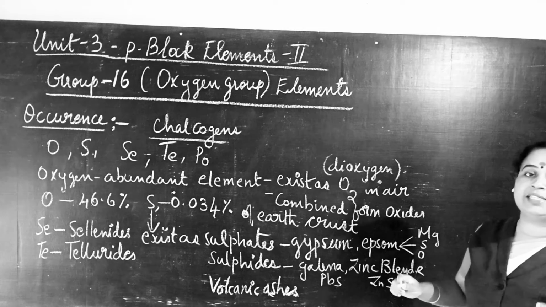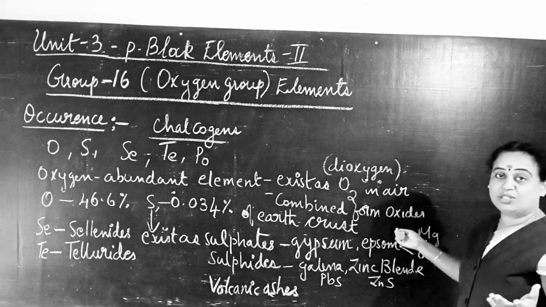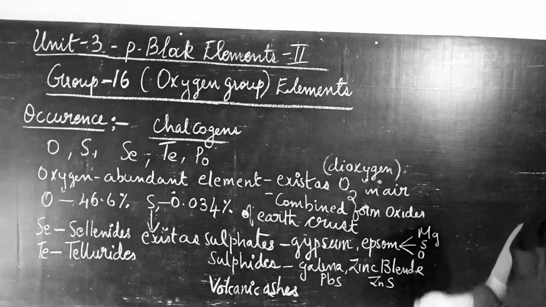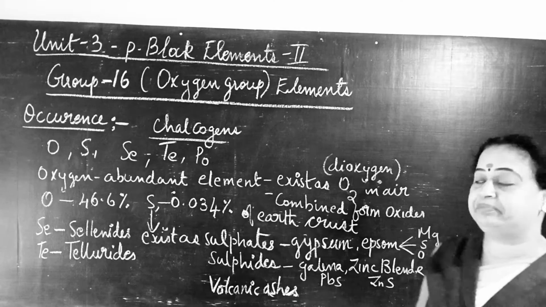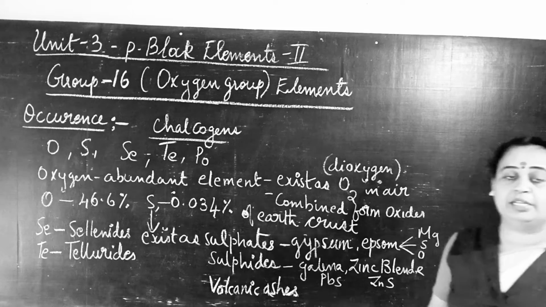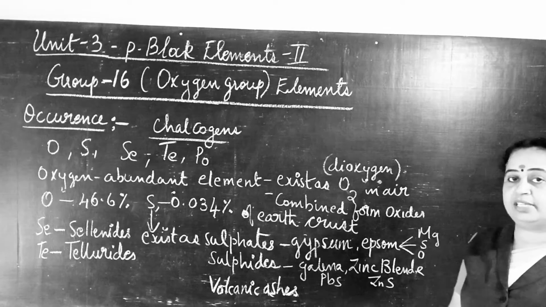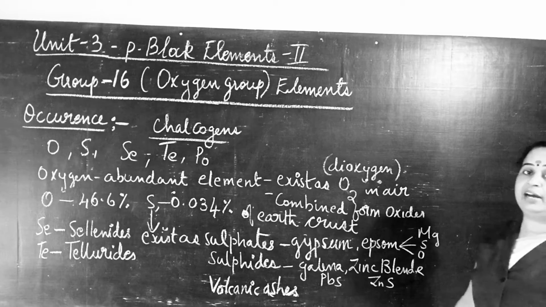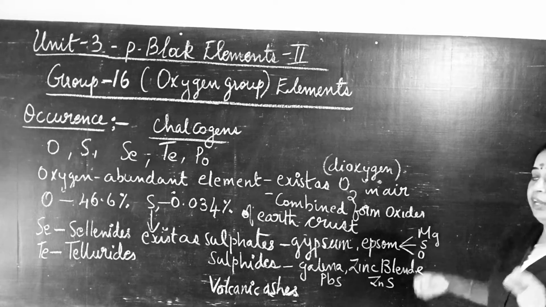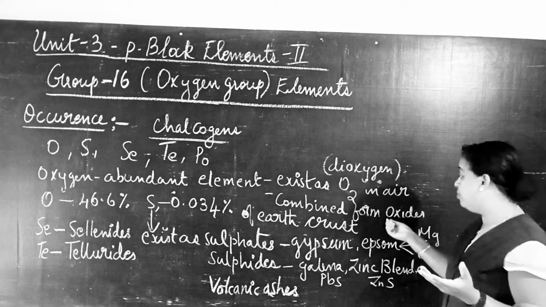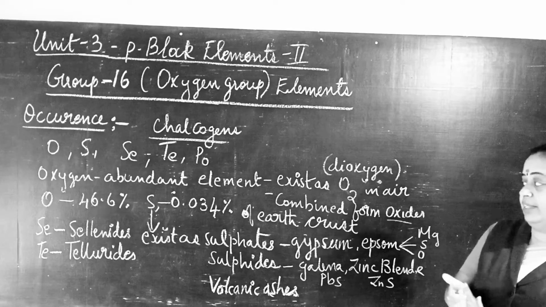Oxygen also exists in combined form, like oxides. Examples are magnesium oxide, sulfur oxide, phosphorus trioxide and phosphorus pentoxide. It means oxygen combines with other elements and forms oxides, so oxygen also exists in the combined form of oxides.